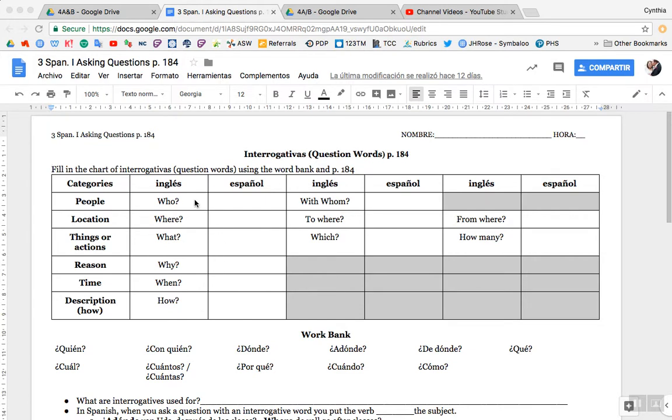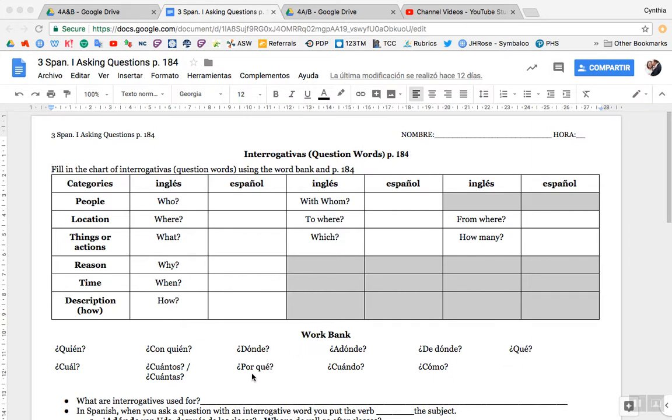So for who, we should have quién, Q-U-I-E-N, accent on the E. Remember, all question words, if you look down here at our word bank, all question words have an accent mark. Next we have where. Where is dónde, D-O-N-D-E, accent on the O. What, qué, Q-U-E, accent on the E.